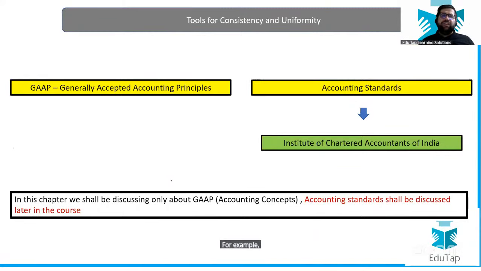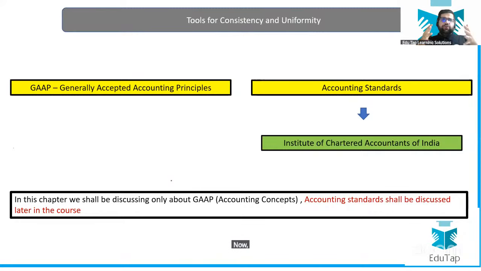For example, whenever you apply for any share or investment through brokerage apps like Zerodha or Groww, you will see that they follow a uniform pattern. They will tell you this is the share price, this is the chart, and all that. So this brings uniformity, which helps you in comparing the different financial statements of different companies, right?